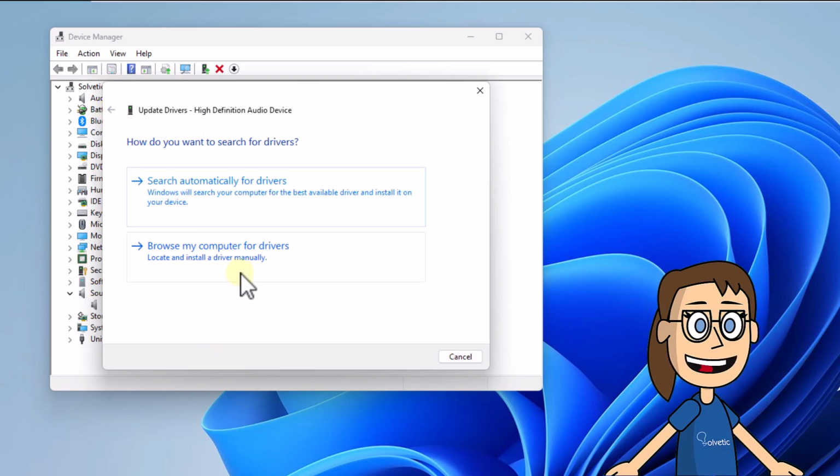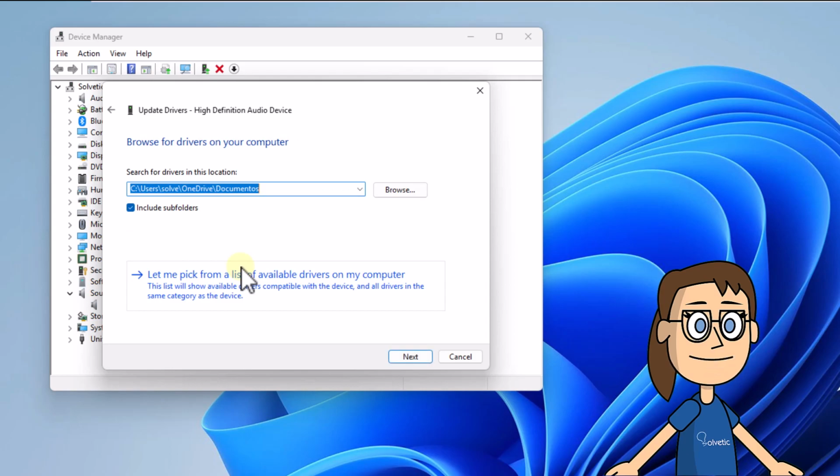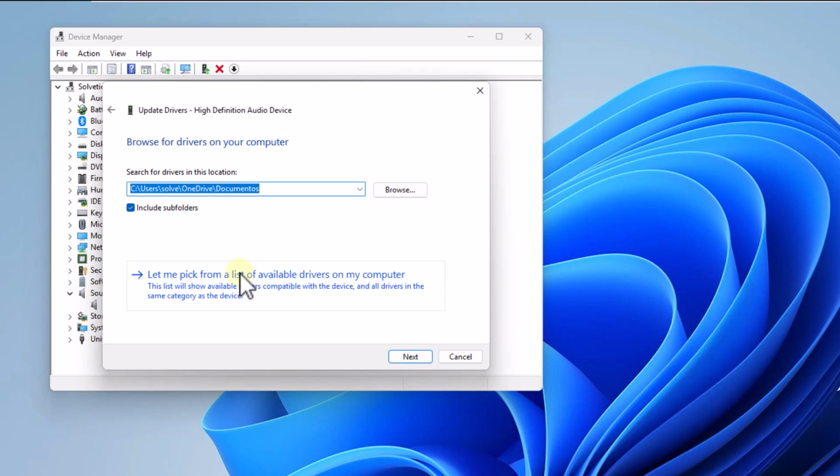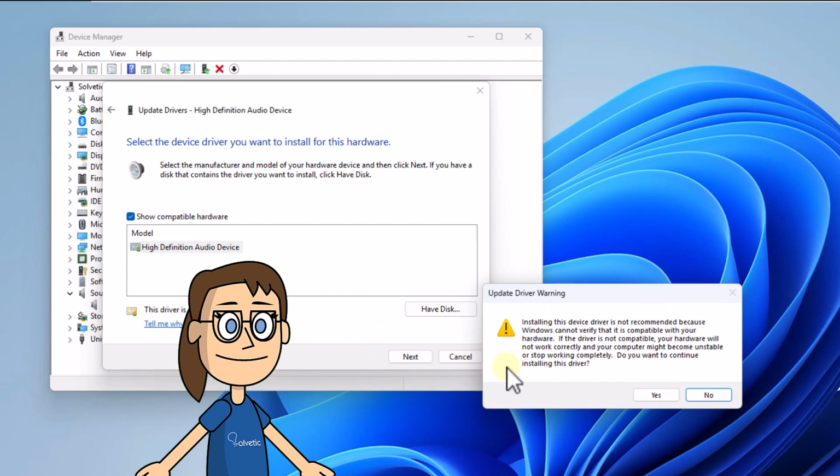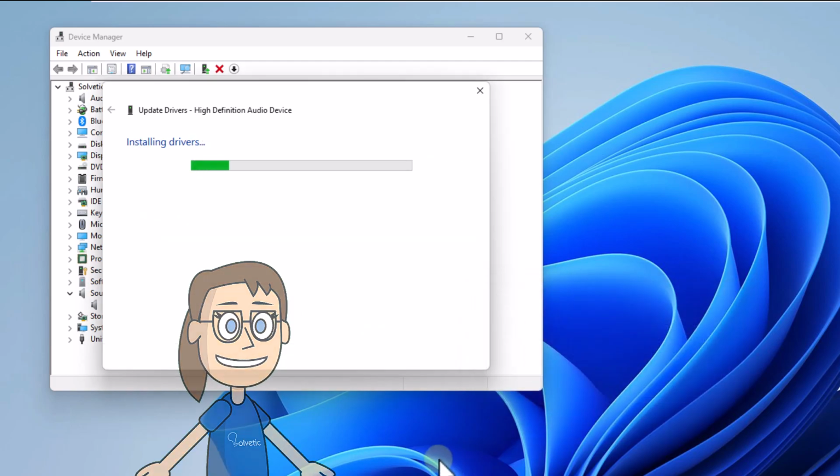Then click on the option Let me pick from a list of available drivers on my computer. Here, select the available hardware and click on Next. It's necessary to confirm the process by clicking Yes. Wait for the driver to be installed on the system.